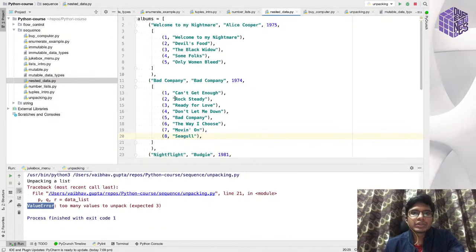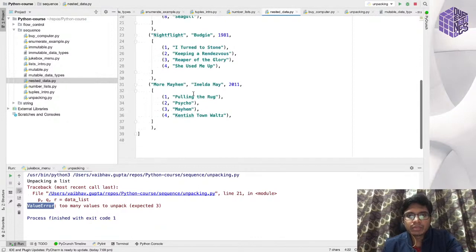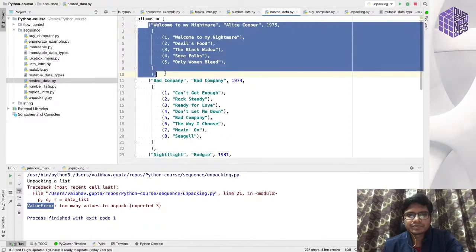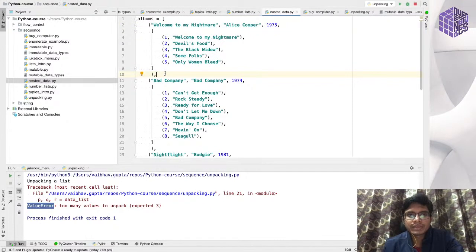So here, using this nested data structure that I have made, I assigned it to this variable albums. So this is an album, right? We have this album Welcome to the Nightmare by Alice Cooper, which was released in 1975, and these are the songs of the album. Similarly, we have three more albums in total. Albums has these four tuples, so we have four albums in this list.